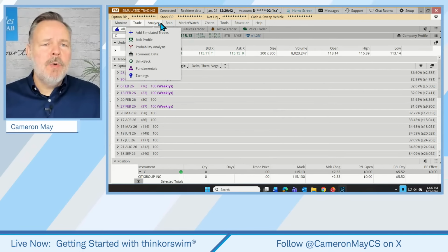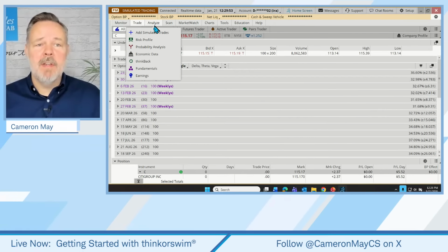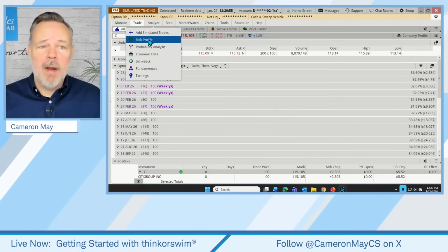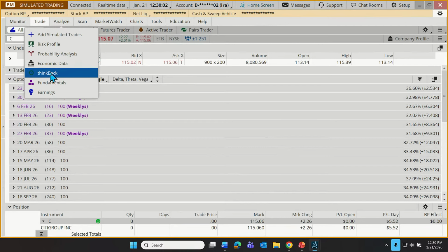Now, the next two tabs, I'm not going to get into great detail in these, but the Analyze tab contains a lot of great features. For example, the risk profile, very popular among our options traders. We can follow economic data that's released right here. We can do back testing of trading strategies in a simulated historical trading environment, very interesting, using a feature known as ThinkBack. We can look at a company's fundamentals or check the earnings reports right here, all of this under the Analyze tab.